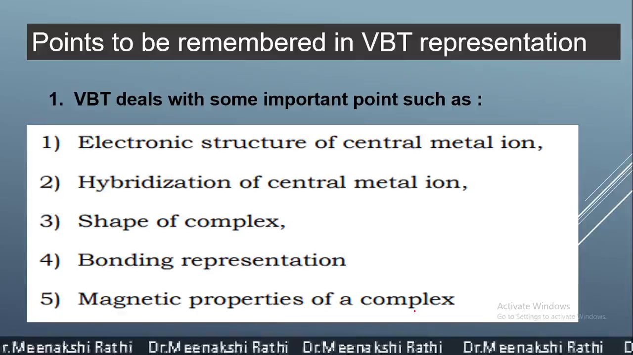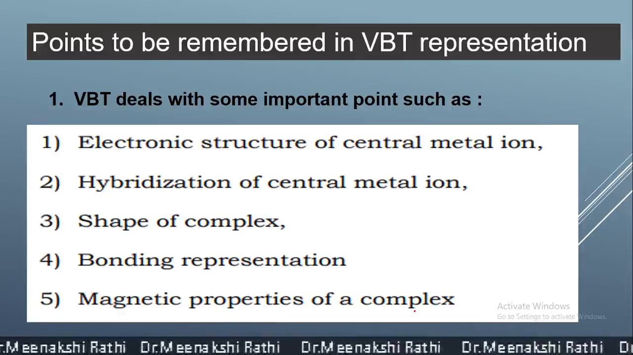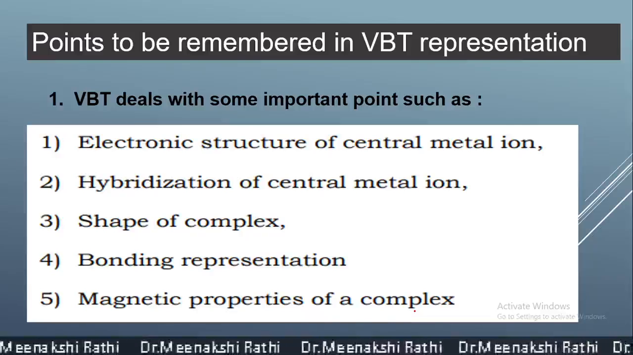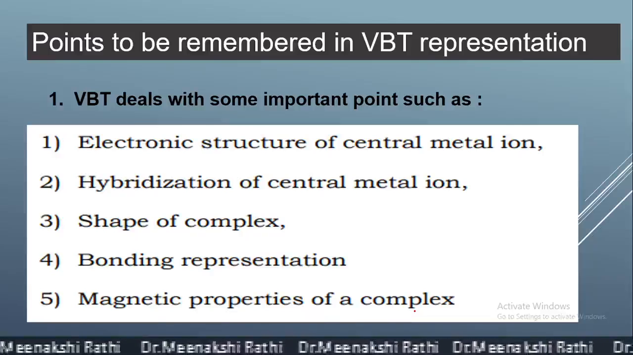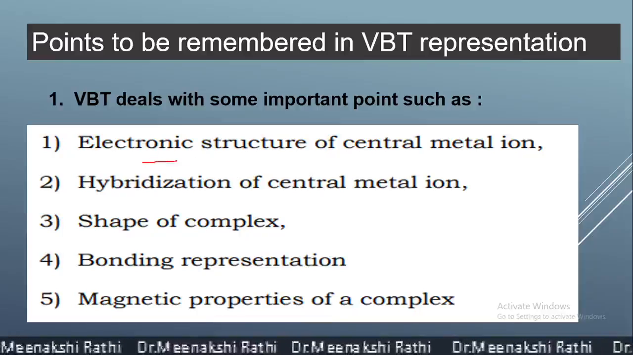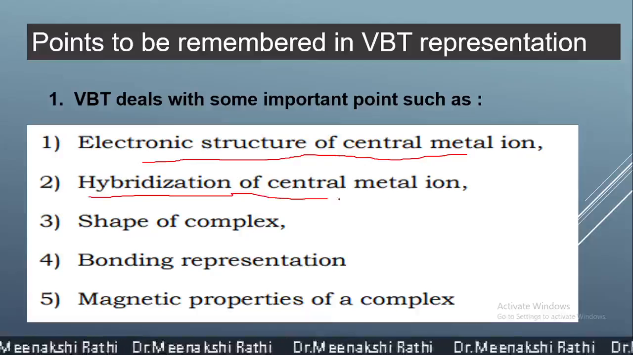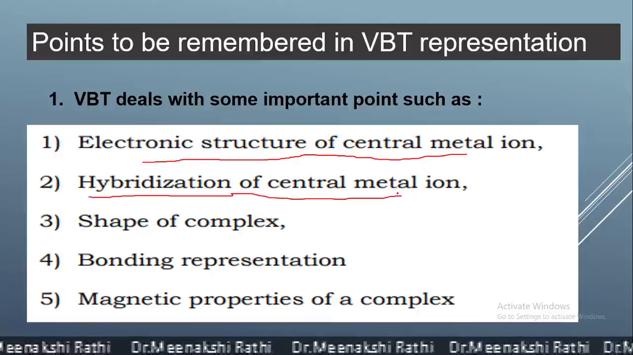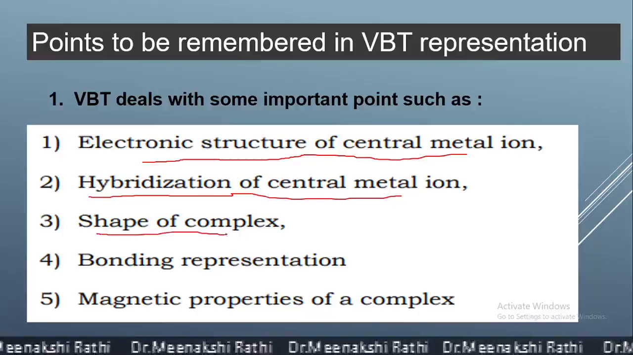Now, before starting valence bond theory, there are some points we need to remember. Valence bond theory deals with some important points such as the electronic structure of the central metal ion, that means the electronic configuration of the central metal ion, then the hybridization of the central metal ion, whether it is sp3, dsp2 or d2sp3, whatever hybridization is there,